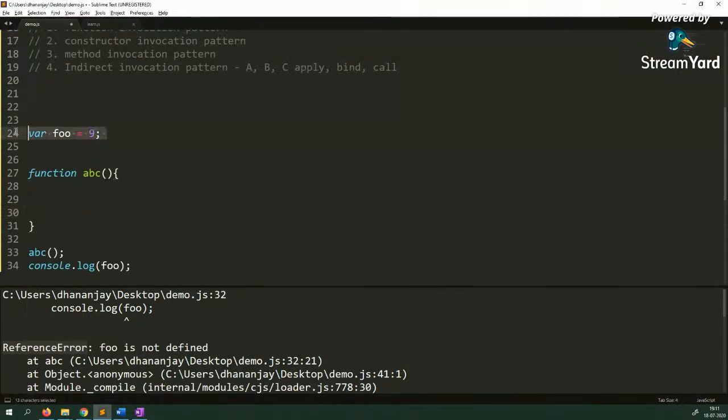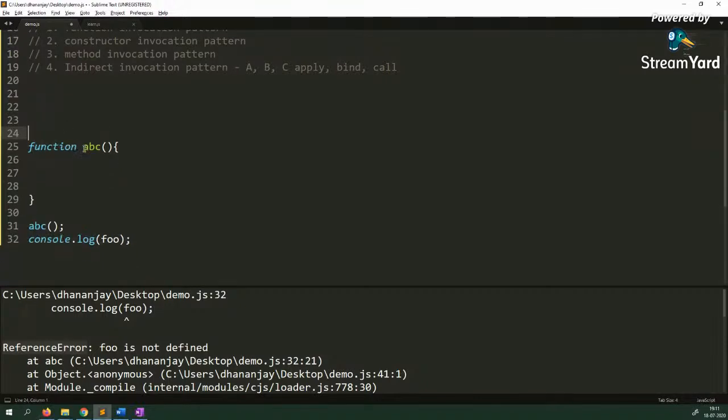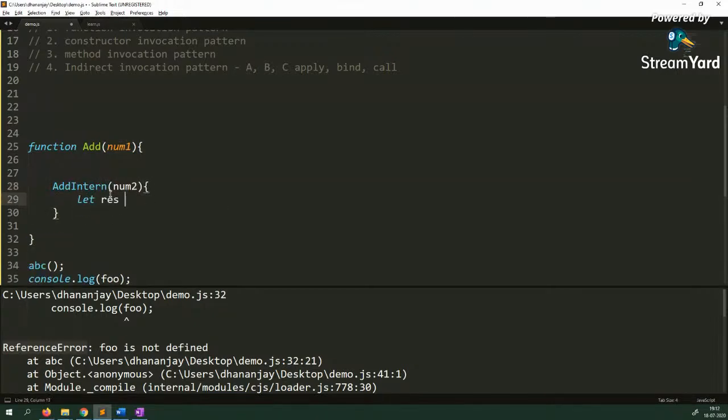All right, so for that, let me say I have a function called add. In add, I'm passing num1, all right? And then I have one more function called addInner. In that, I'm passing num2. And here, let's say I'm saying let result equal to num1 plus num2. And let's say that we return result.